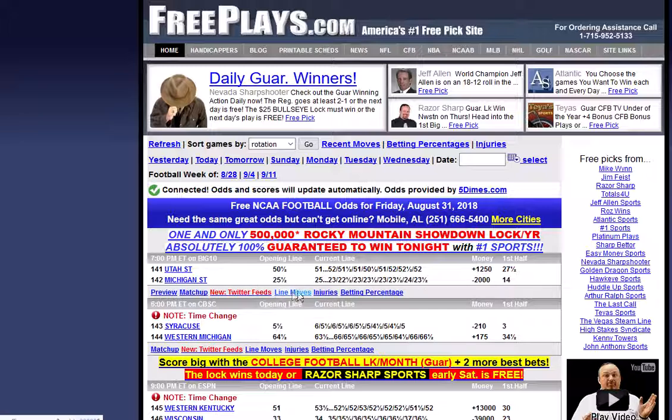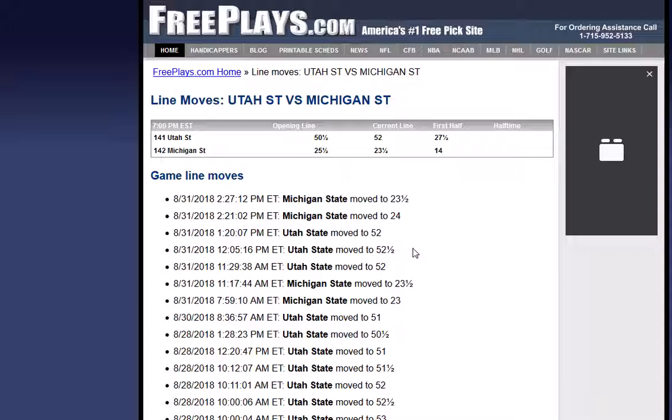I want to see, when did that line move from 24 to 23.5? Did I get a push, or did I possibly get a win because they won by 24 instead of 23.5? Well, you click on the line moves right there, and you'll see that it was at 24, but at 2:27 p.m. Eastern on August 31st, that line moved to 23.5.